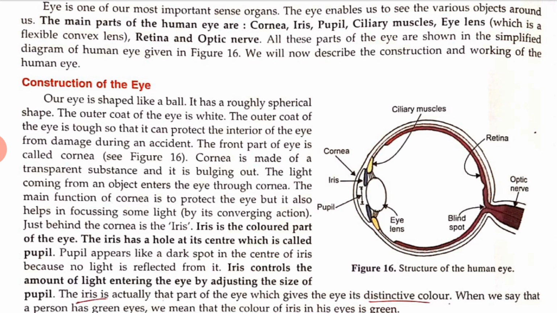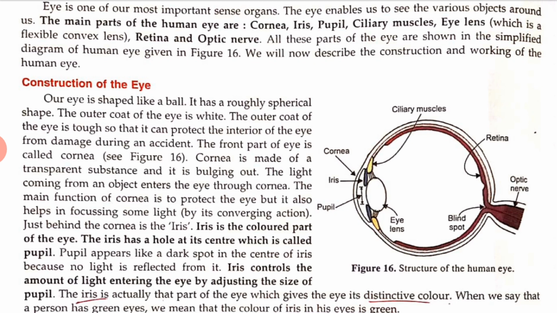You can see, this iris is the colored part of the eye. The iris has a hole at its center, which is called the pupil. You can see the pupil. The pupil appears like a dark spot in the center of the iris because no light is reflected from it. The iris controls the amount of light entering the eye by adjusting the size of the pupil.